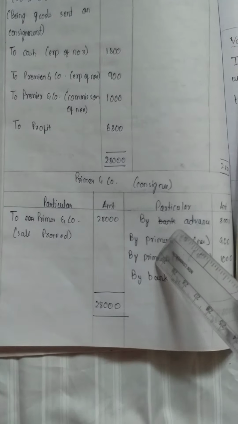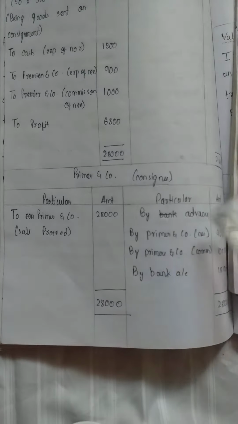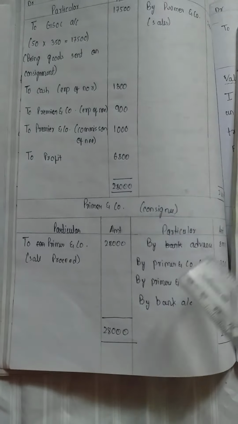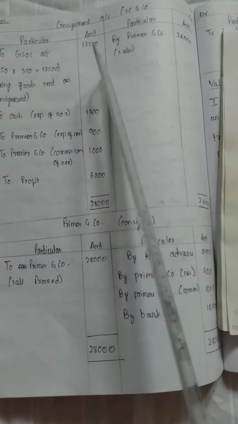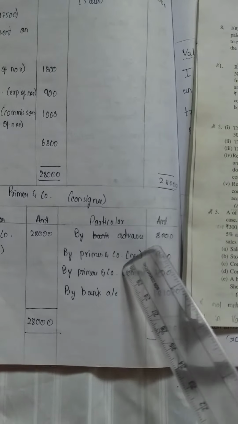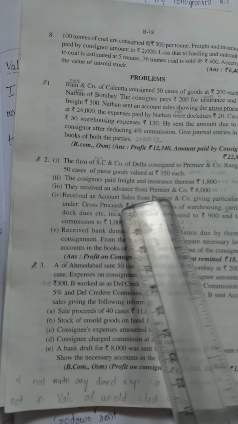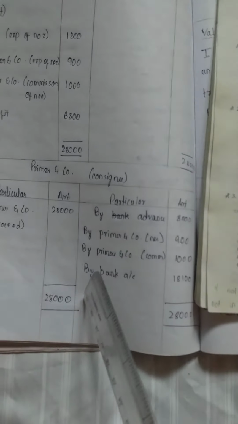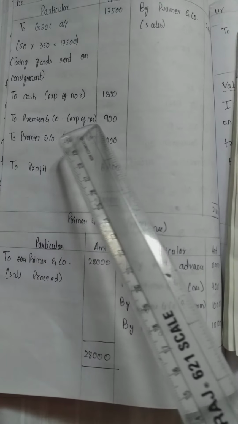And next, moving on to consignee account. Premier and Company is the consignee and the pro forma is the same, particulars and amount. In the consignee account, debit will be credited and credit will be debited. So what is there in credit side? To Premier and Company, we have to write the same as it is, 28,000 and 28,000. By, in credit side, By advance 8,000, it's there. They received an advance from Premier and Company 8,000. So we have to write. By Premier and Company, commission of consignee, the same we have to copy.